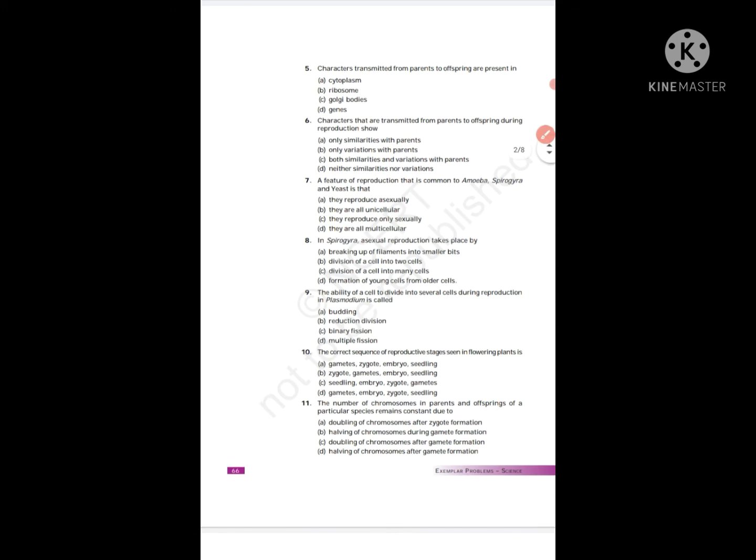We'll move on to the next question. Characters that are transmitted from parents to offspring during reproduction show... only similarity. If there's only similarity, this would be your mom and this would be you. I didn't draw it pretty, but you would be the same. You would be the exact Xerox copy, right? But you aren't, so it's not only similarity. Only variations means you have to be exactly different. No, you're not totally different from your mom or dad. There are similarities and variations.